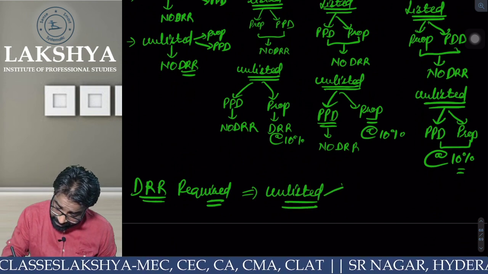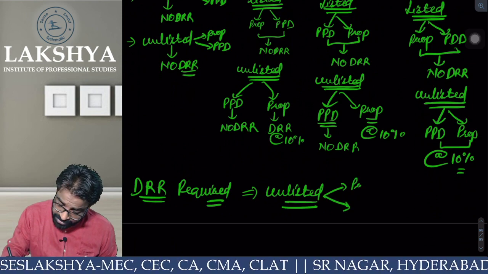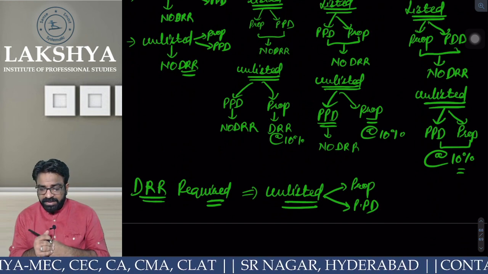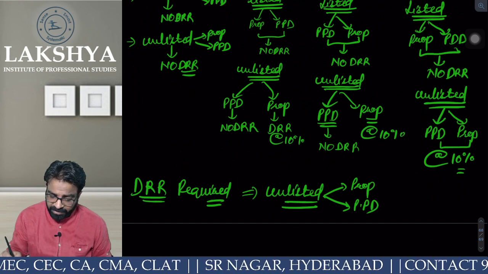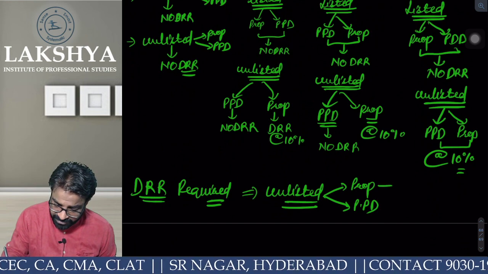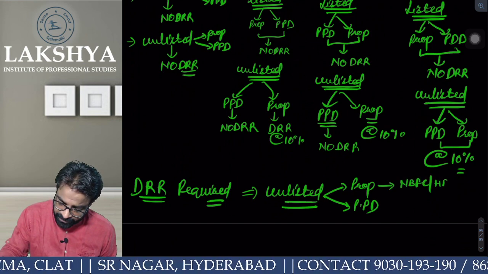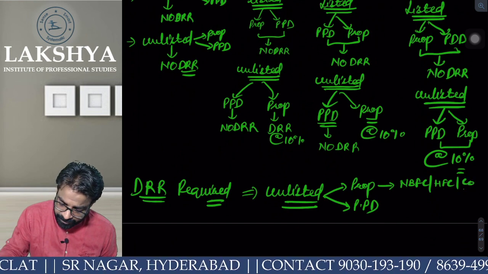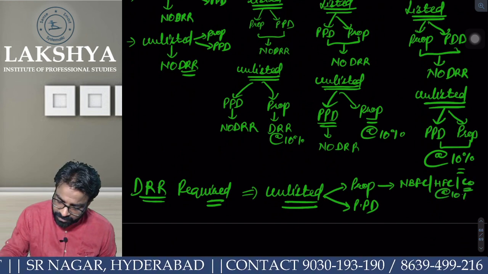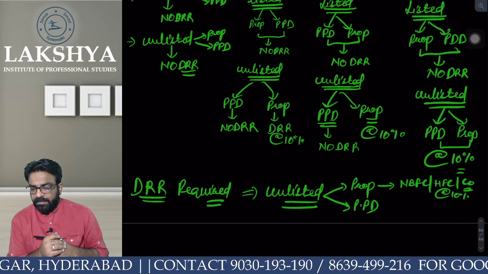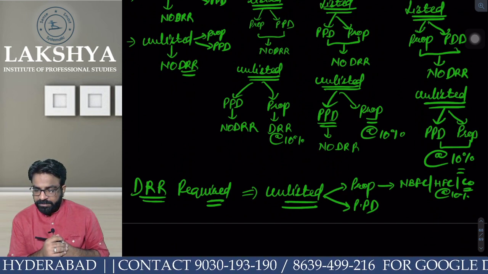Okay. In the unlisted, via prospectus, via private placement. Tell me now. If it is via prospectus, if you are an unlisted NBFC, an unlisted housing finance company, or an unlisted company, always at the rate of what? 10%. Is it correct or not?